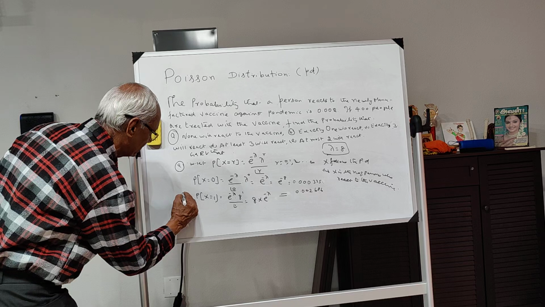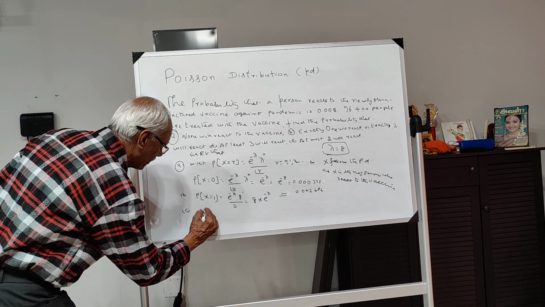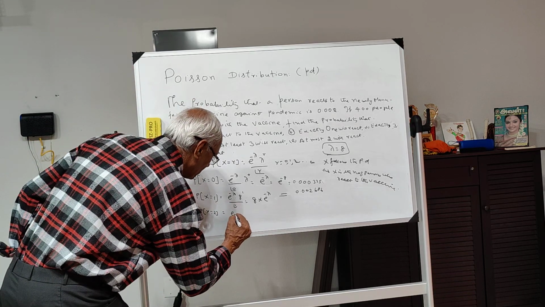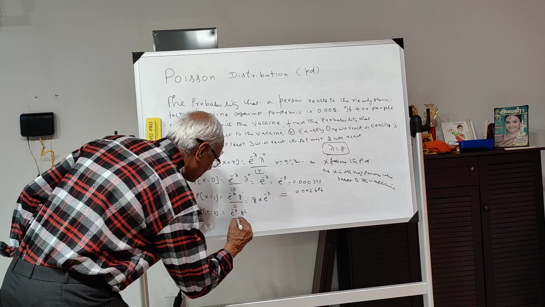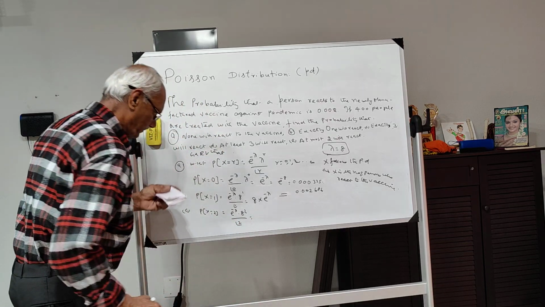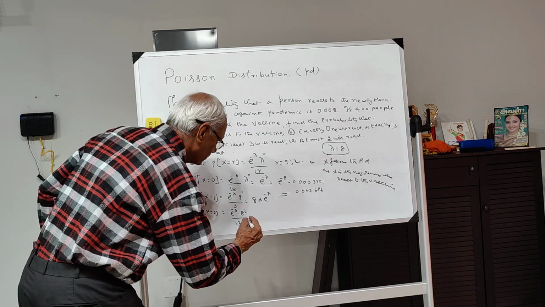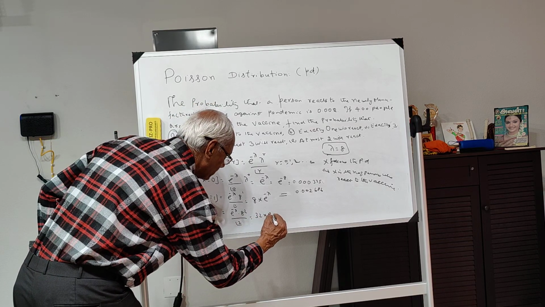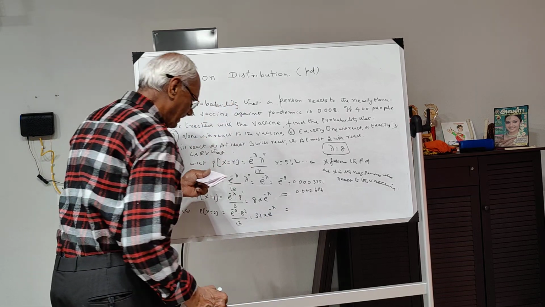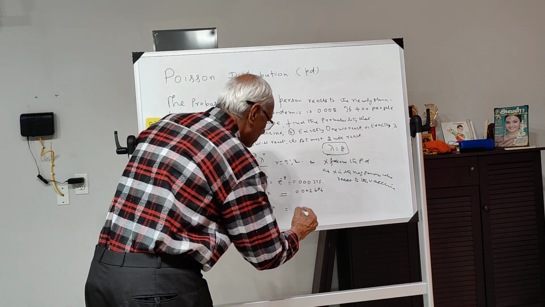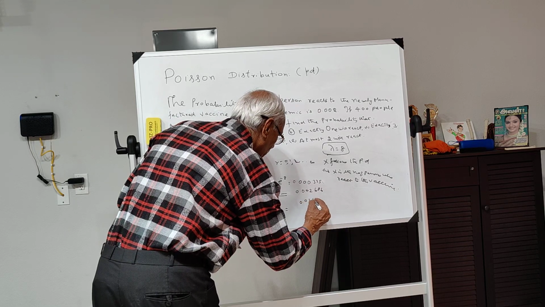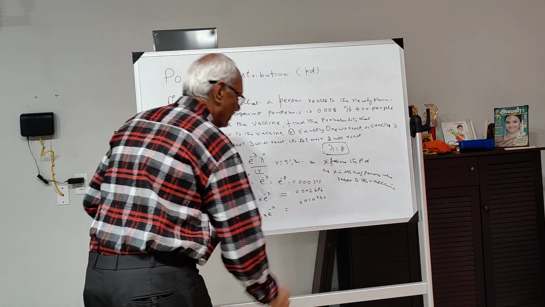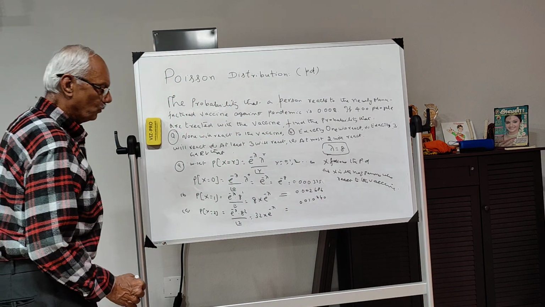Then, the third question, this is your B. Your C is the probability that exactly 2 react. So this is nothing but e to the power of minus lambda into 8 squared by factorial 2. So this is 64 by 2, 32 into e to the power of minus 8. So you will get the value to be 0.010, something like that.